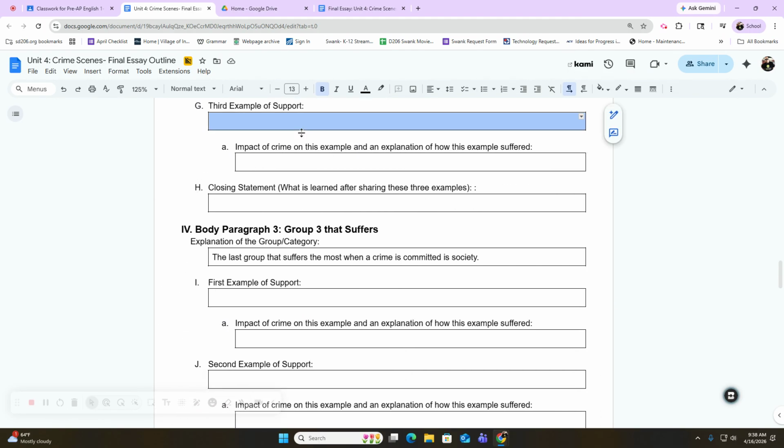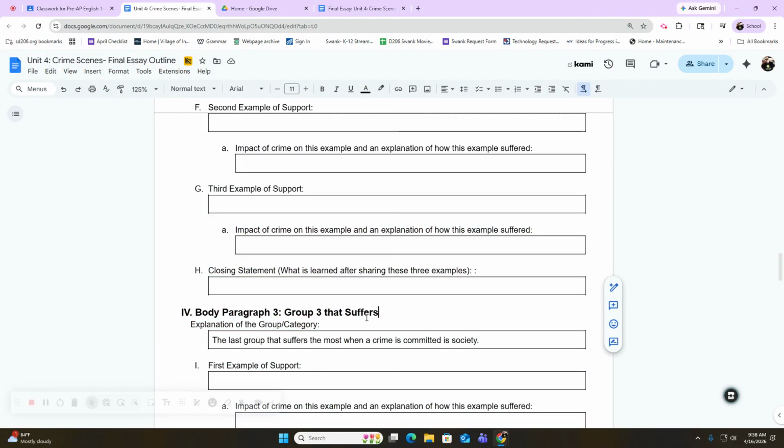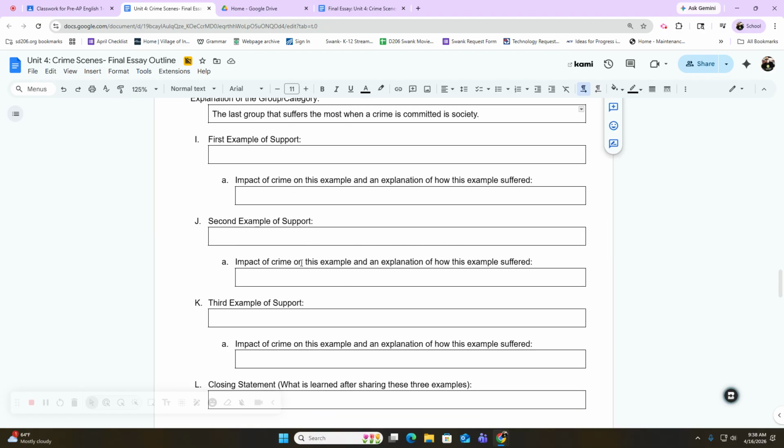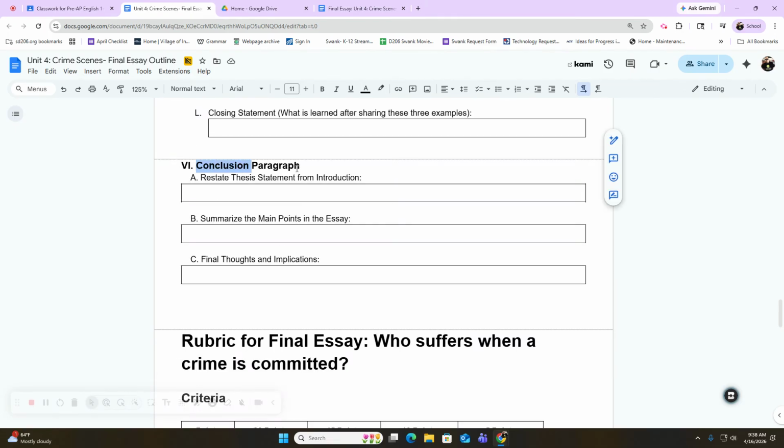If all these boxes are not completed for your 3 body paragraphs, then you need to go back and do video number 2 for your body paragraphs. You're on the wrong video right now. But if they are completed, you're on the right video and you're ready to write your conclusion paragraph.